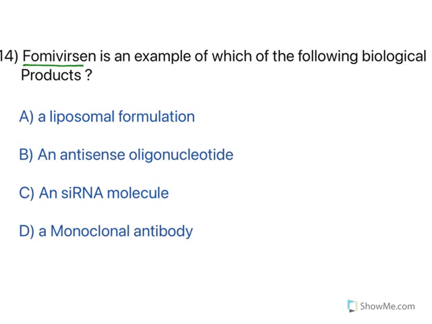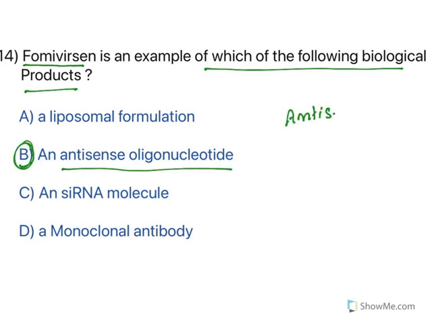Now, fomivirsen is an example of which of the following biological products? This one is an antisense oligonucleotide. So the answer is B. Let us understand what antisense means. Certain viruses come with RNA. According to the codons present on the RNA, it will be producing proteins.